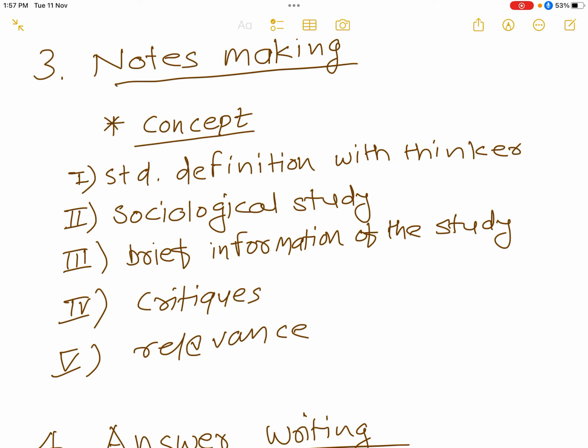N. Srinivas. So sociology is a specialized subject, so unless and until you use the sociological language, the paper will not become the sociology paper. If you are writing a general definition, then it becomes a GS paper. So we have to mug up the definition along with the thinkers.